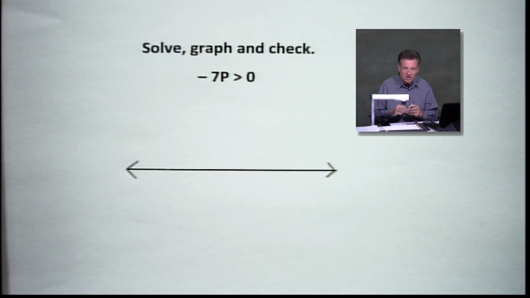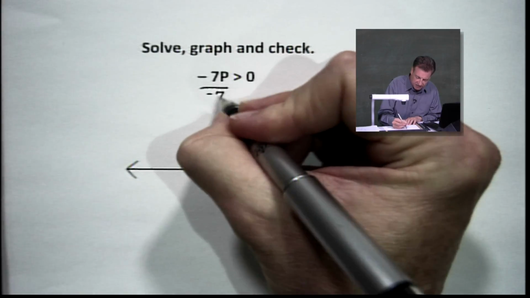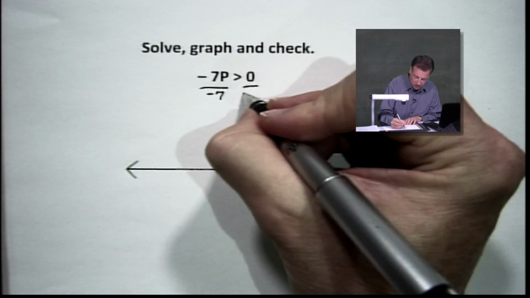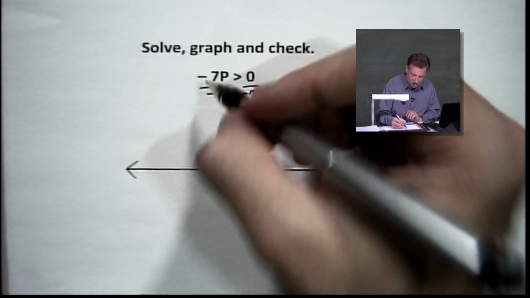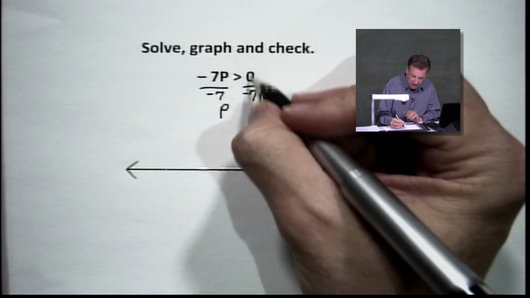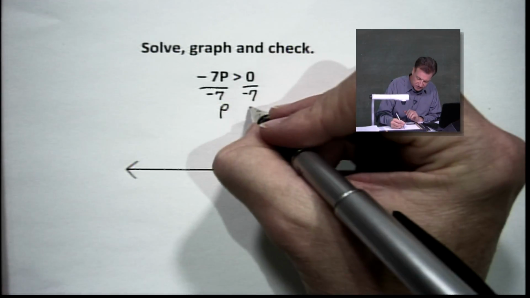Now, I've got one more going here, getting close to the end of the show. We've got -7p greater than 0. Some of us get all freaked out with 0. We are going to get p by itself. So we are going to divide by -7, and we're going to divide this side by -7. Remember, we've got to divide both sides. And according to this, we're going to have p, and dear friends, that's not -7. That's 0.